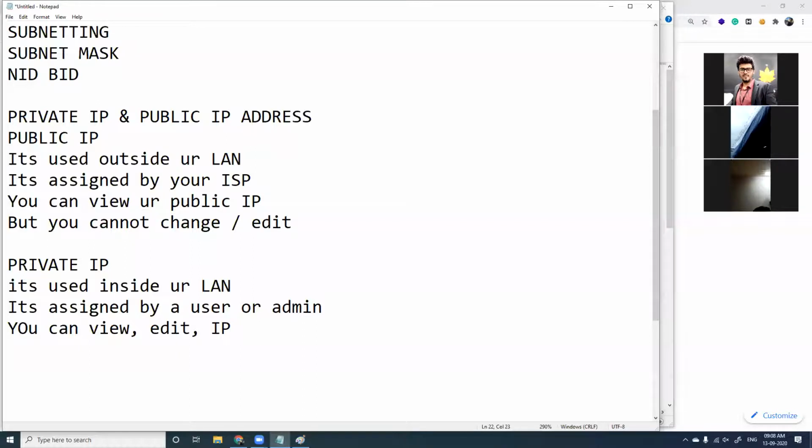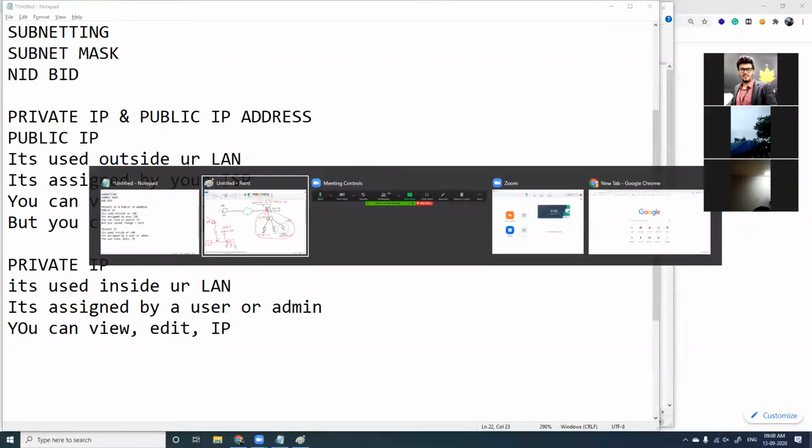Now, why do we have a public IP address and why do we have a private IP address? What is happening in the background? Let's see that in detail.